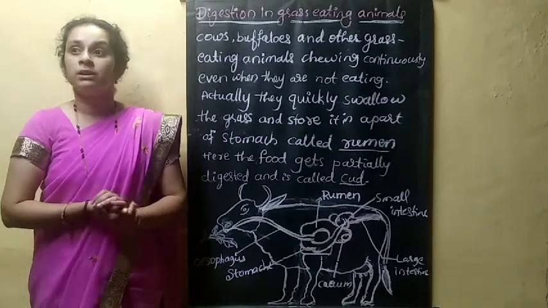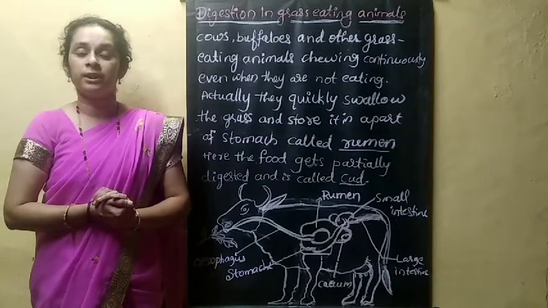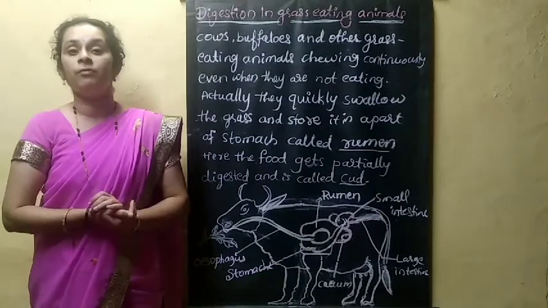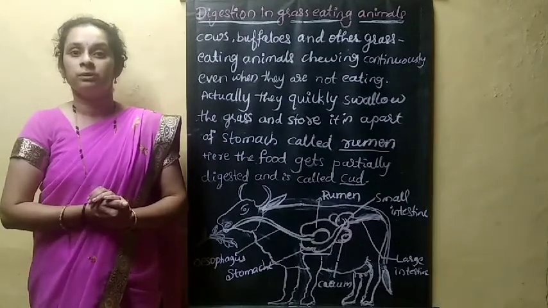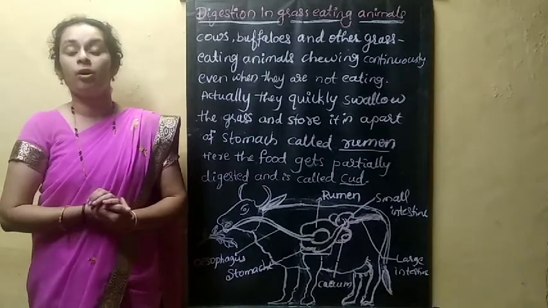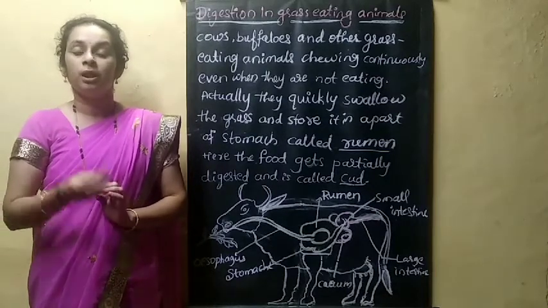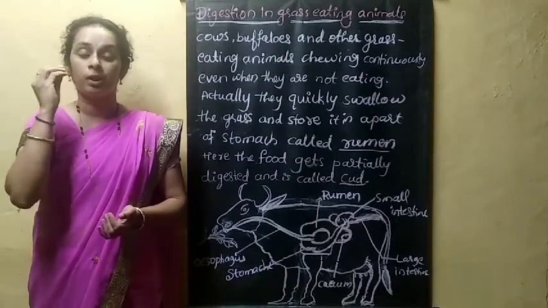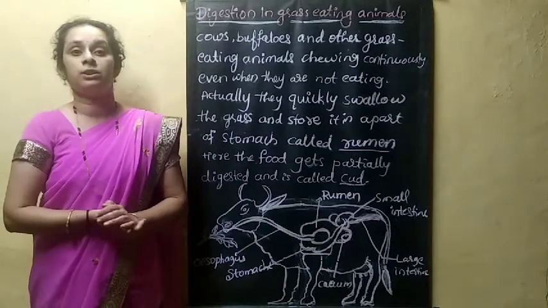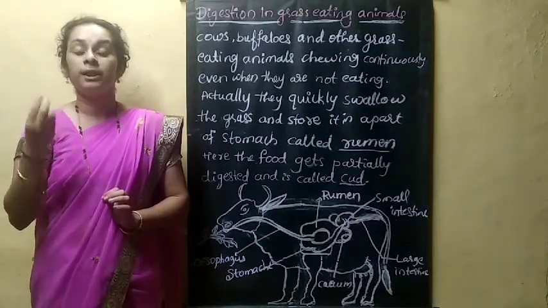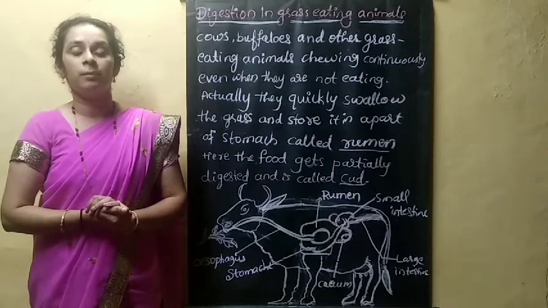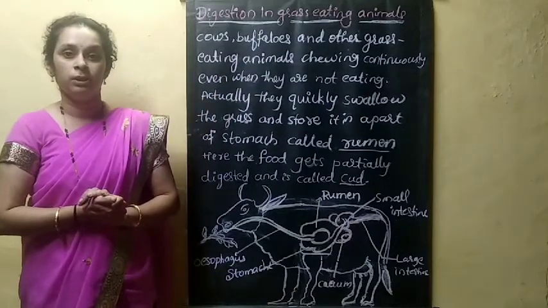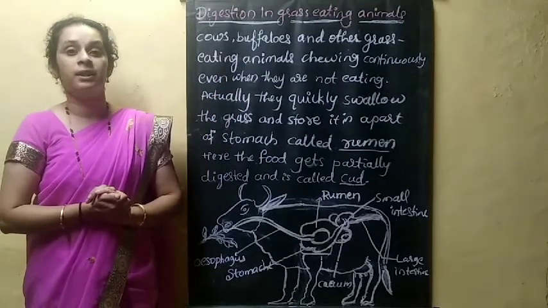You will come across cow and buffalo. These are the grass-eating animals. They eat always. Even when they are not eating, they always chew. They appear to be always chewing because their food is partially digested, and that food comes back from the stomach to the mouth. Again they will chew it. That is the mode of digestion you will come across in grass-eating animals. We will discuss it in detail.